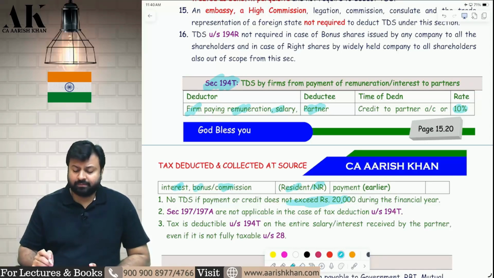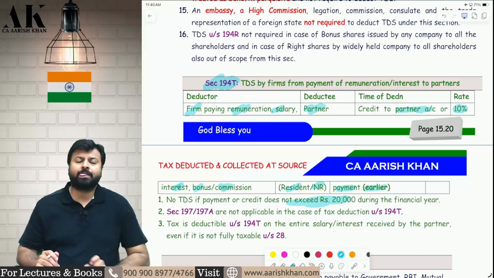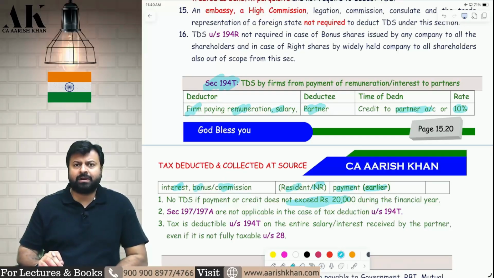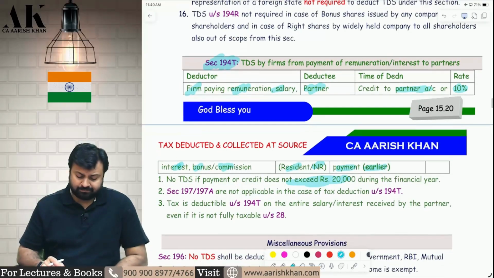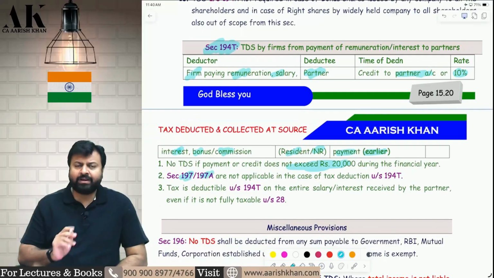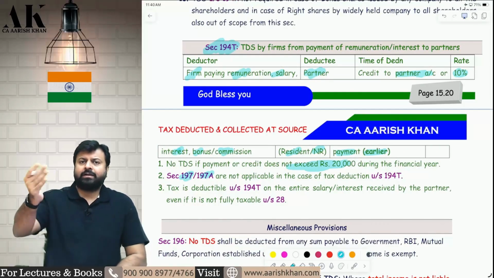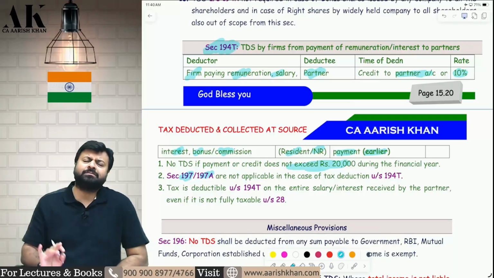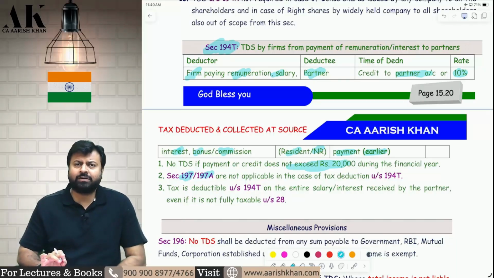When will TDS be deducted? When you credit to the partner account or when you pay to the partner, whichever is earlier. Whichever time you credit to the partner or pay to the partner, whichever is earlier, at that time you have to deduct 10% if the aggregate payment in the entire financial year exceeds 20,000 rupees. Okay. 197A not applicable. Means the partner cannot give lower deduction certificate, no deduction certificate, form 15G, 15H, not possible. No exemption from deduction of TDS.